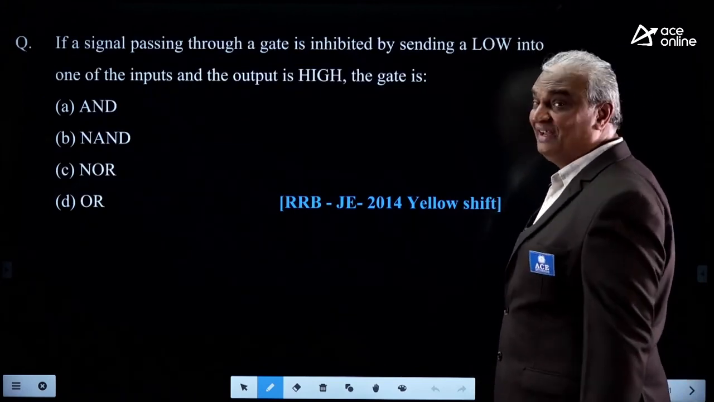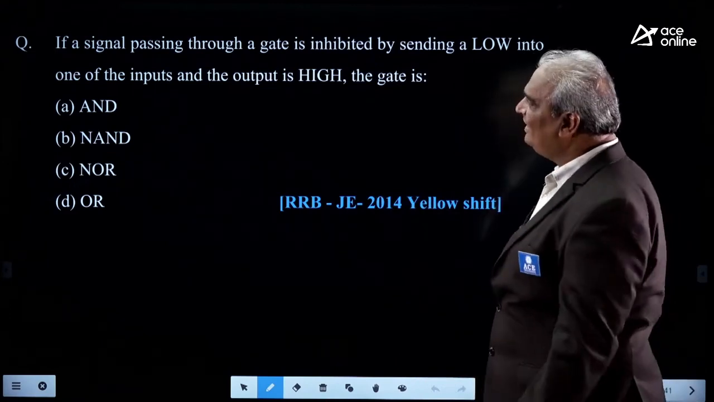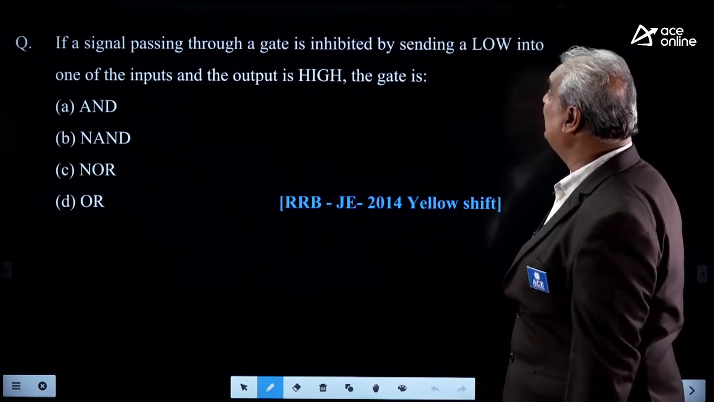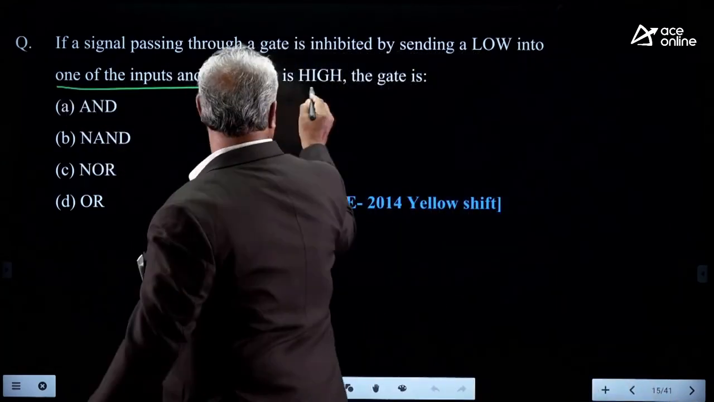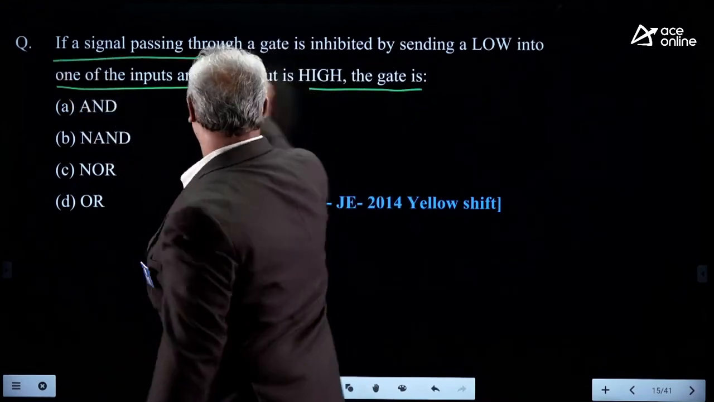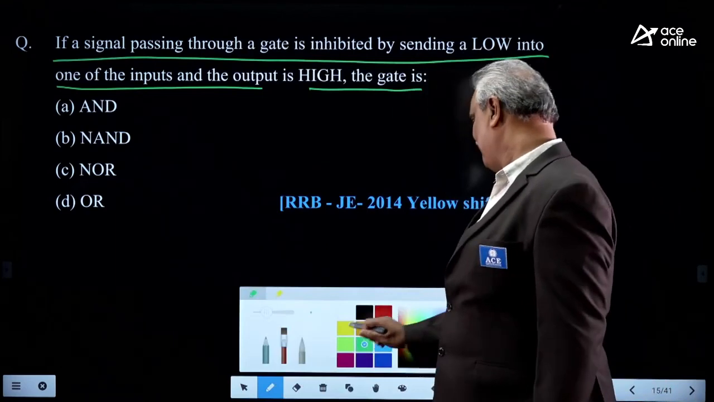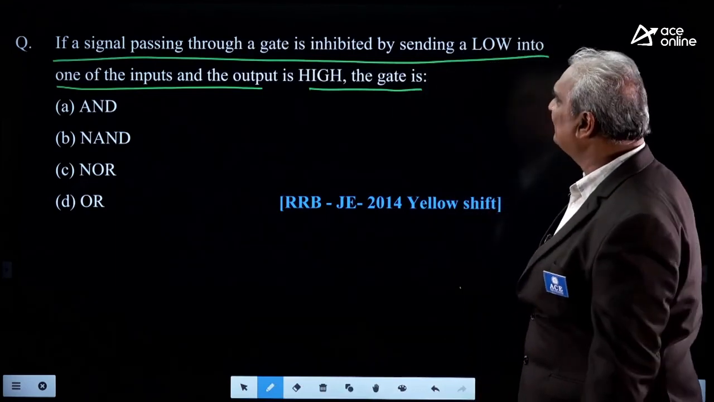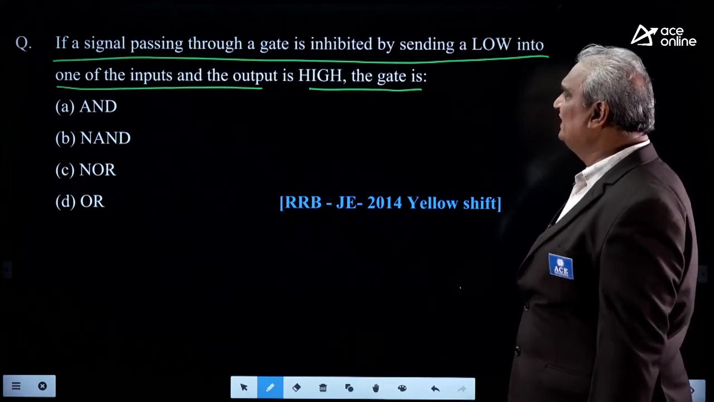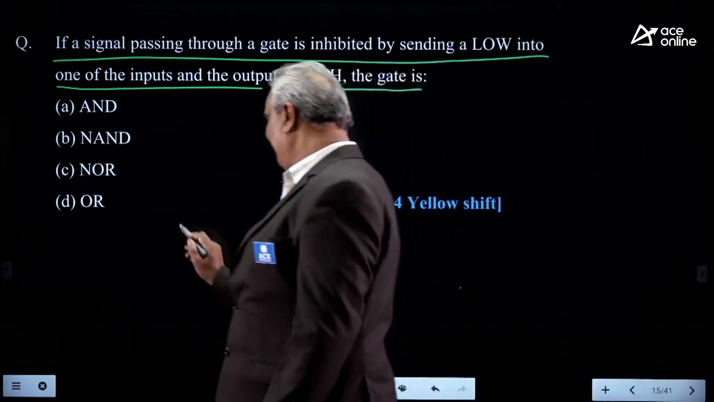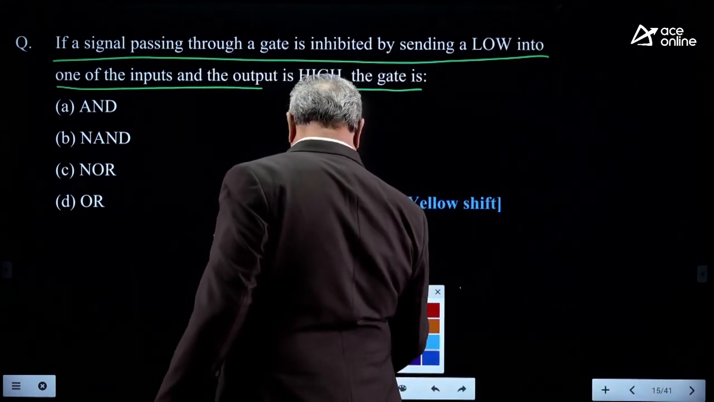Look here. Very, very important question. First, try to understand the meaning of the question. If a signal passing through a gate is inhibited by sending a low into one of the inputs and the output is high, the gate is... First, try to understand the question. Whatever the name of the gate doesn't matter. First look here. Understand the concept clearly.